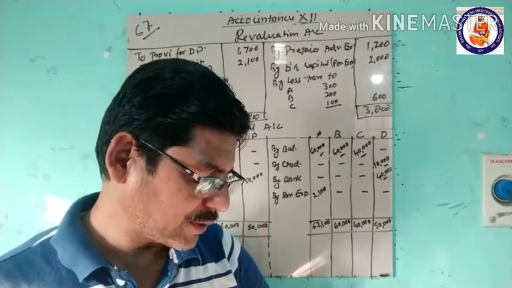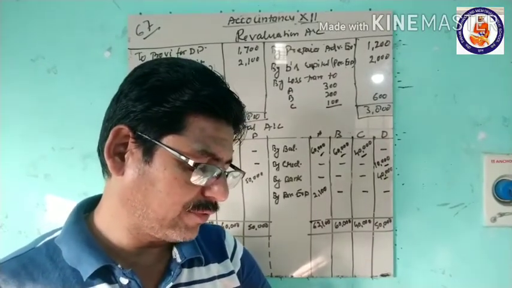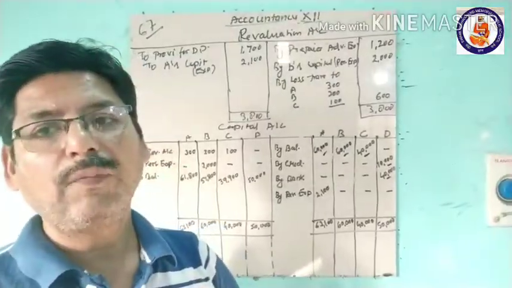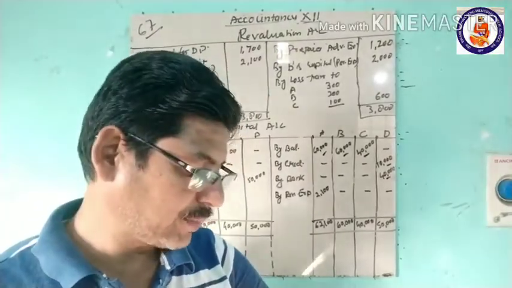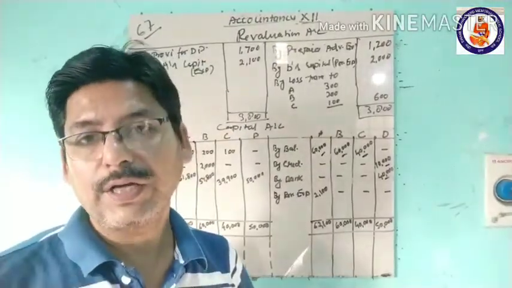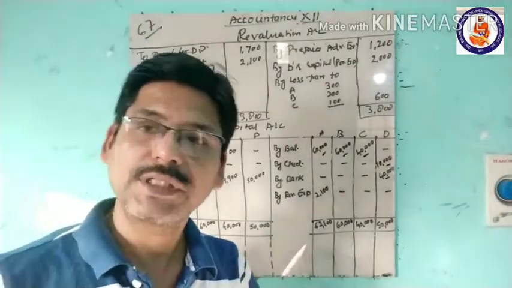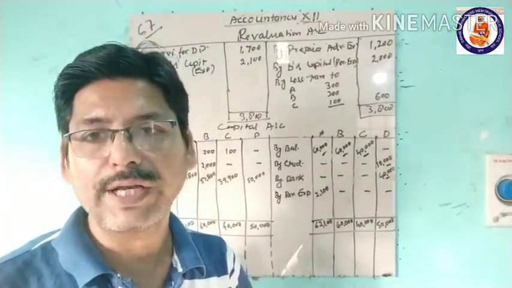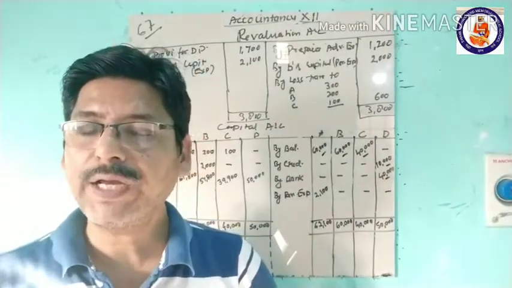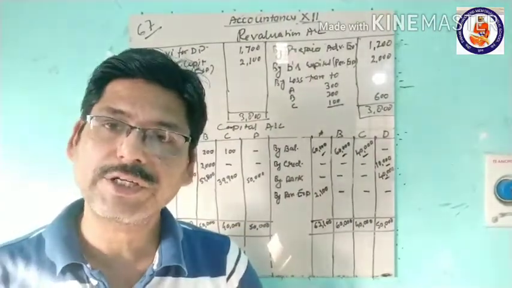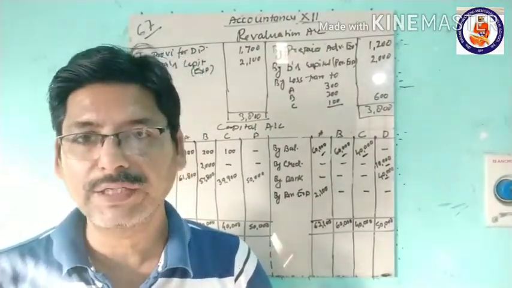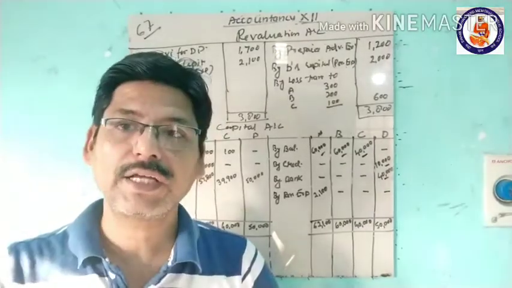Then it says advertisement expenses of 1,200 are to be carried forward to the next year. This year we have paid, but it is related to the next year. When we paid and showed it in the current year, it reduced the profit of the current year, but it is related to the next.